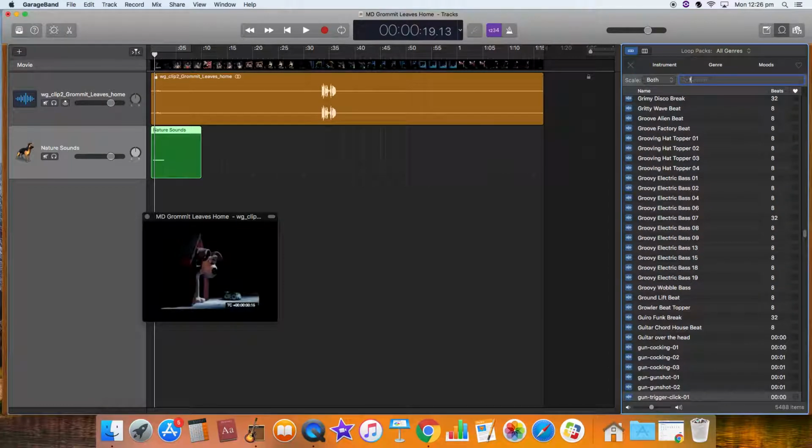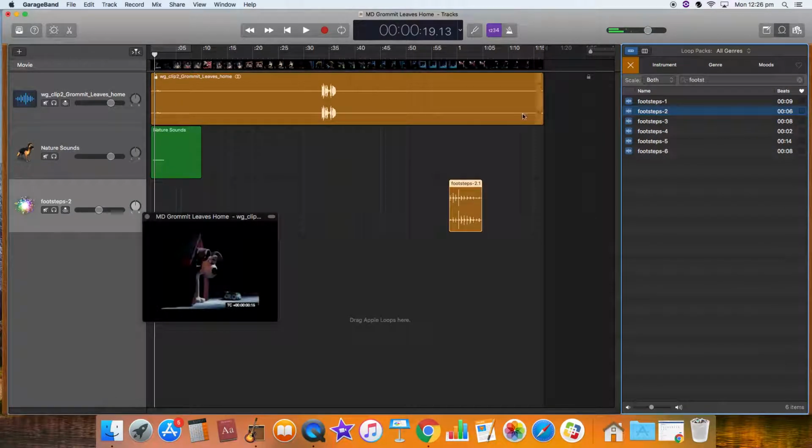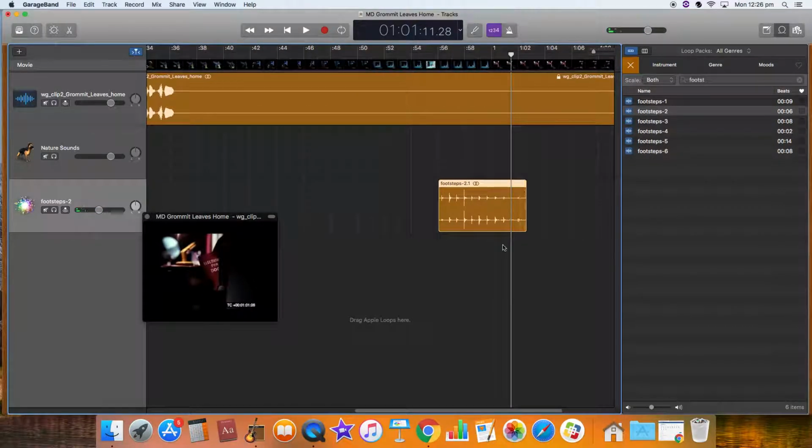Okay, so then you should be able to go up here, and if I'm looking for things like footsteps, you can hear I can find some footsteps. Now I'm going to incorporate that into my film here. I know at the end up here I need some footsteps for the penguin. Now you can see that sort of works, and you might want to tidy that up a little bit.